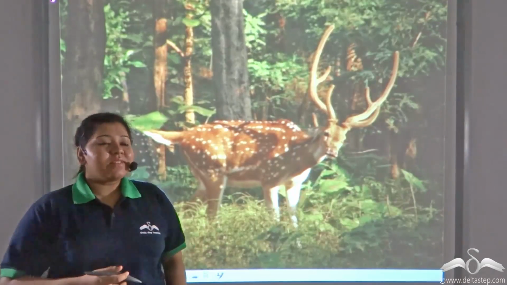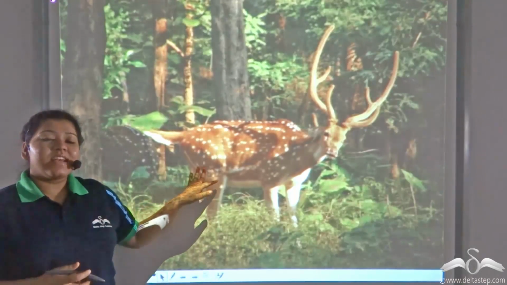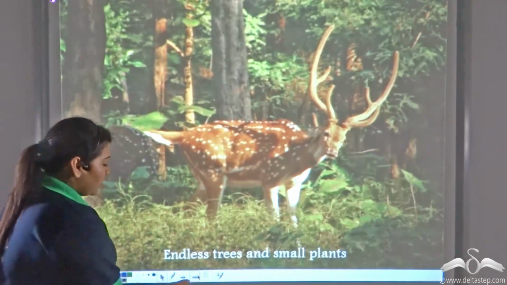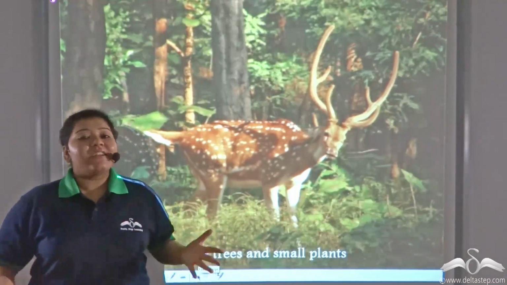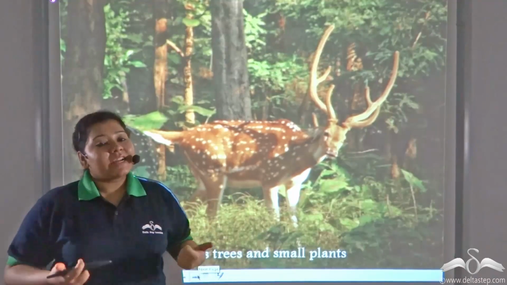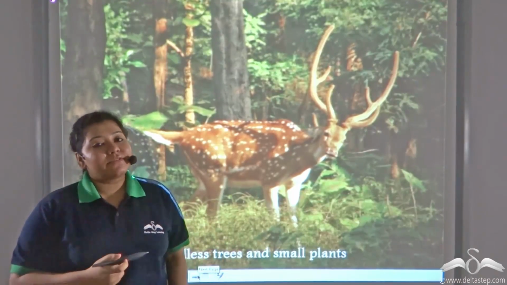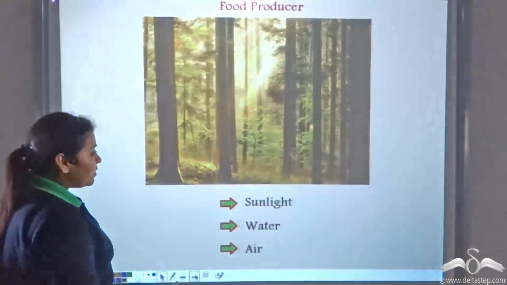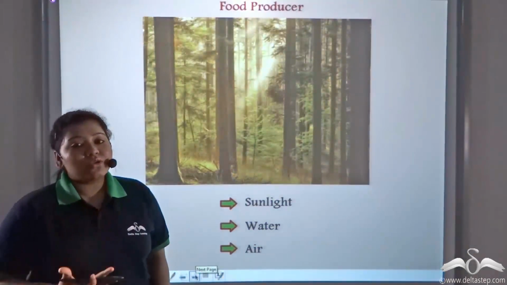There are many animals, like the deer in the forest, that directly depend on plants for food. But in spite of so many animals directly dependent on plants, the number of plants and trees is endless in the forests. How is that possible?